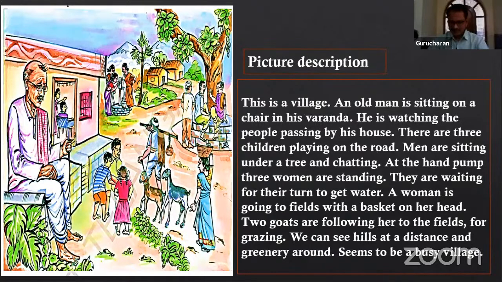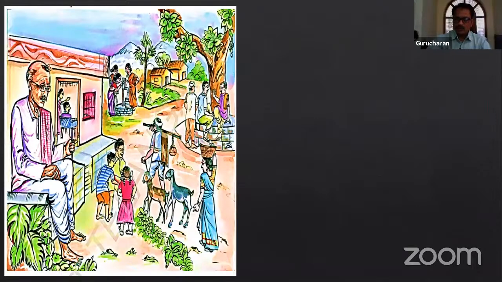This is a small description I tried to give. You can add some more lines. You can go on adding lines like goats. There are trees. There are plants around. There is a husband and wife inside the house doing something, maybe watching something. You can go on adding the lines. You can try in your own way. Let's move on.